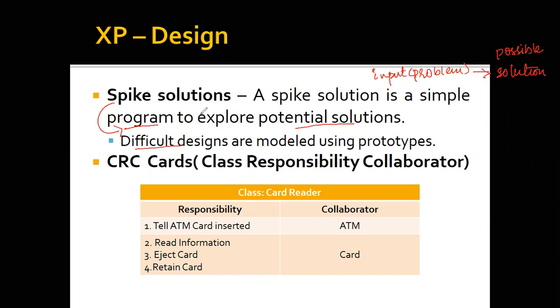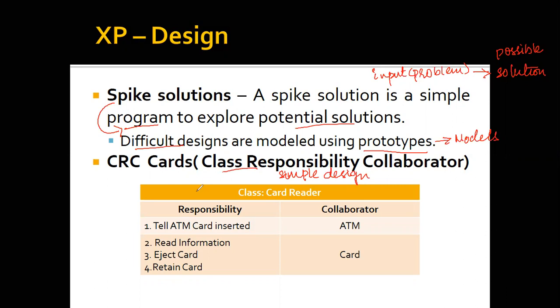That is, for difficult designs, it will be very difficult for you to identify what are the different features that are going to be there within the software, what will be the functionality of each and every component. So that is why you're going to use the Spike solutions. And for difficult designs, you're going to make use of prototypes. Now, what are prototypes? Prototypes are models. You're going to develop a model for difficult designs. Whereas CRC cards are used for simple designs that are not complex.